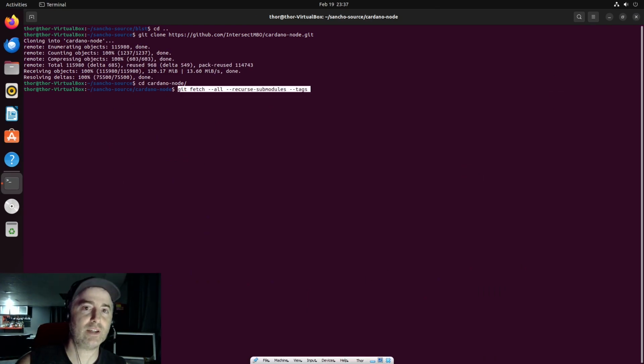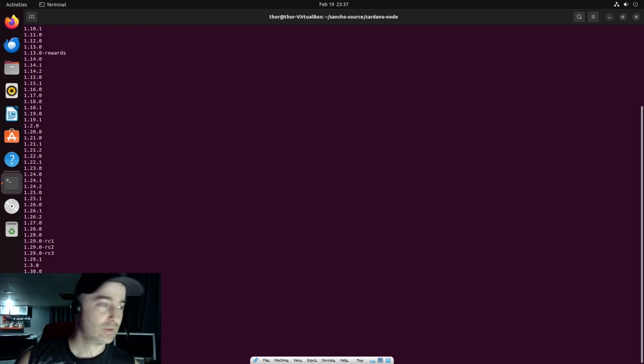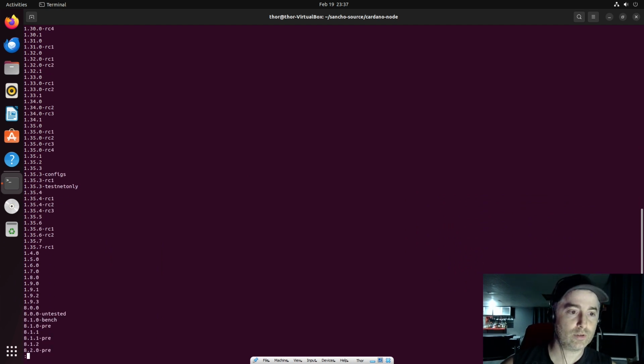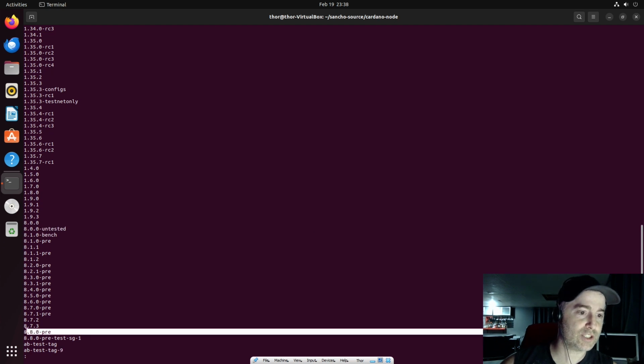Let's paste this here. There you go. Now, the version I want is the 8.8.0-pre, which could change, but to get the actual tag, you do git tag and then you see them all. You see them all, right? So you just have to down arrow until you see the one you're looking for, which is the 8.8.0-pre.